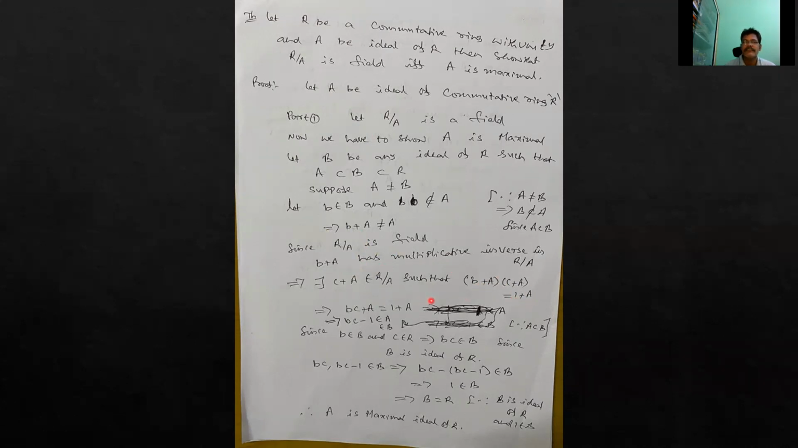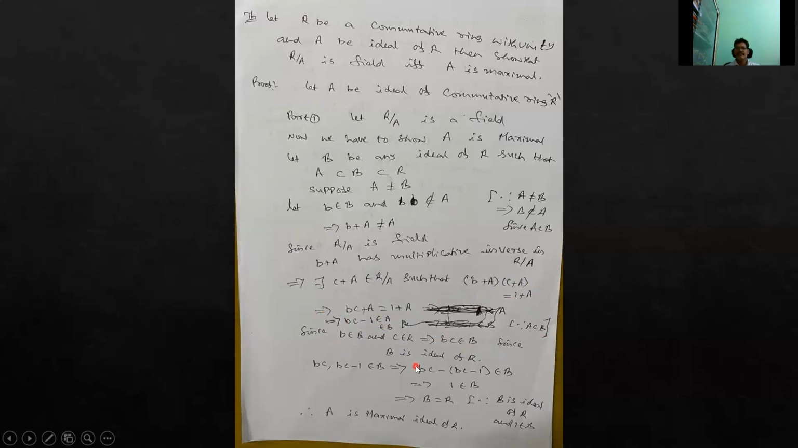Therefore, there is a C plus A such that B plus A times C plus A equals 1 plus A. So this can be written as BC plus A equals 1 plus A, therefore BC minus 1 belongs to A. And A is a subset of B, so this belongs to B. Again, B belongs to B and C belongs to R, so BC belongs to B, since B is an ideal.